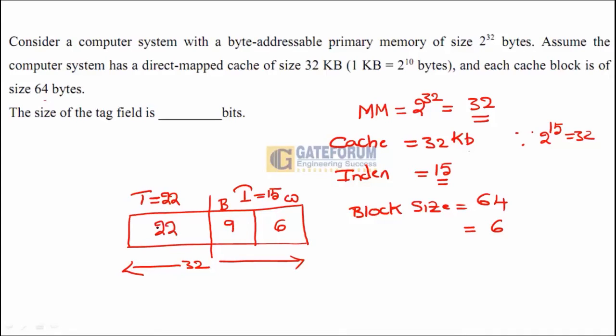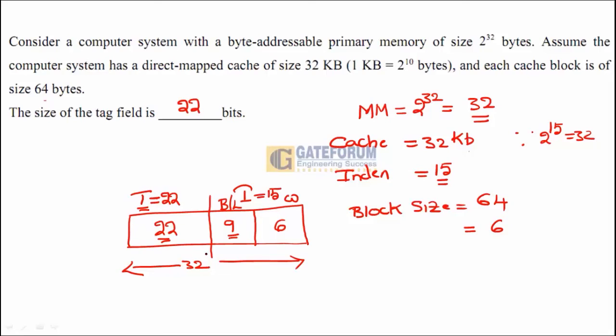So finally we got the number of tag bits, the number of bits in the block field, and the number of bits in the block offset. The block offset can also be called the word field, which is equal to 6 bits, and the block field is of 9 bits. Block field can also be called the line field. And additionally, we have the tag field, which is actually asked in the question, which is equal to 22 bits. So 22 is the answer.